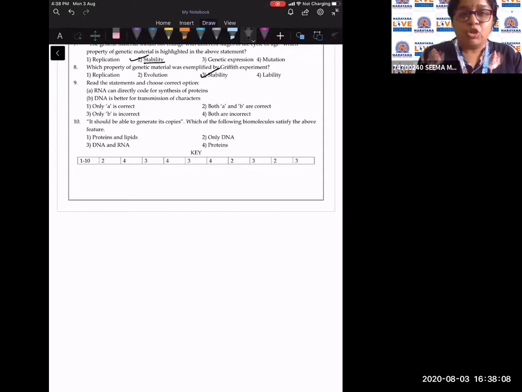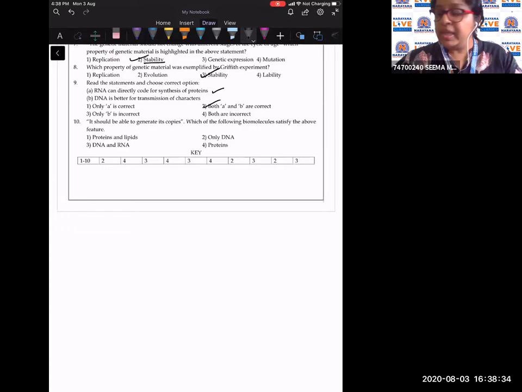Question number 9. Read the statements and choose the correct option. RNA can directly code for the synthesis of proteins. It is true. Why is it true? Because the RNA is responsible for acting as a template for the synthesis of protein. DNA is better for transmission of characters. That is also correct. So both A and B are correct. So the answer for this question is 2.